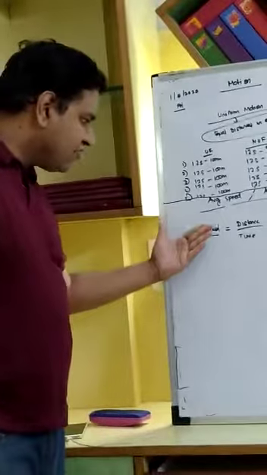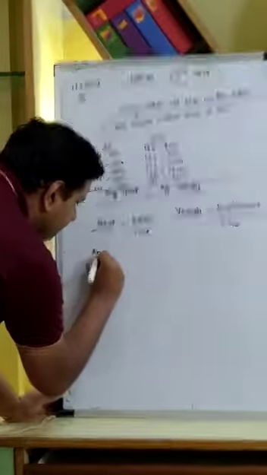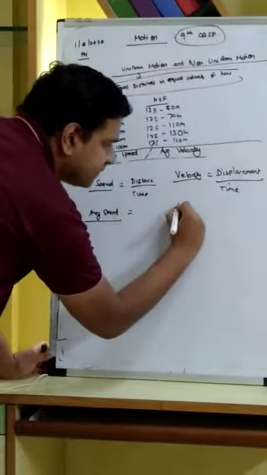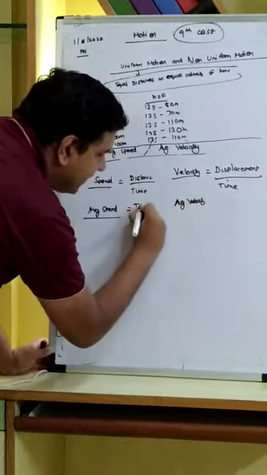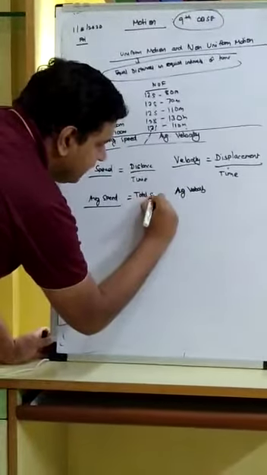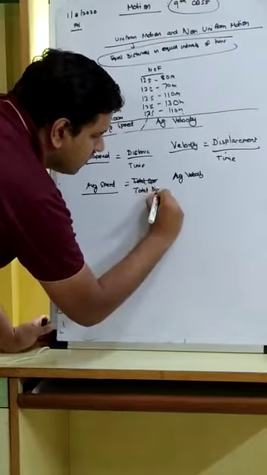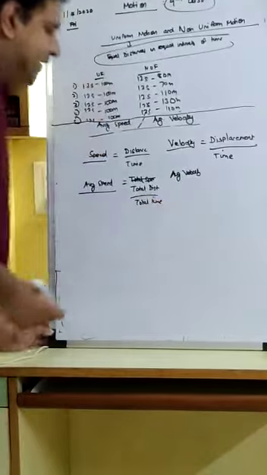So how do I define average speed and average velocity then? Average speed can be simply defined as the total distance upon total time.